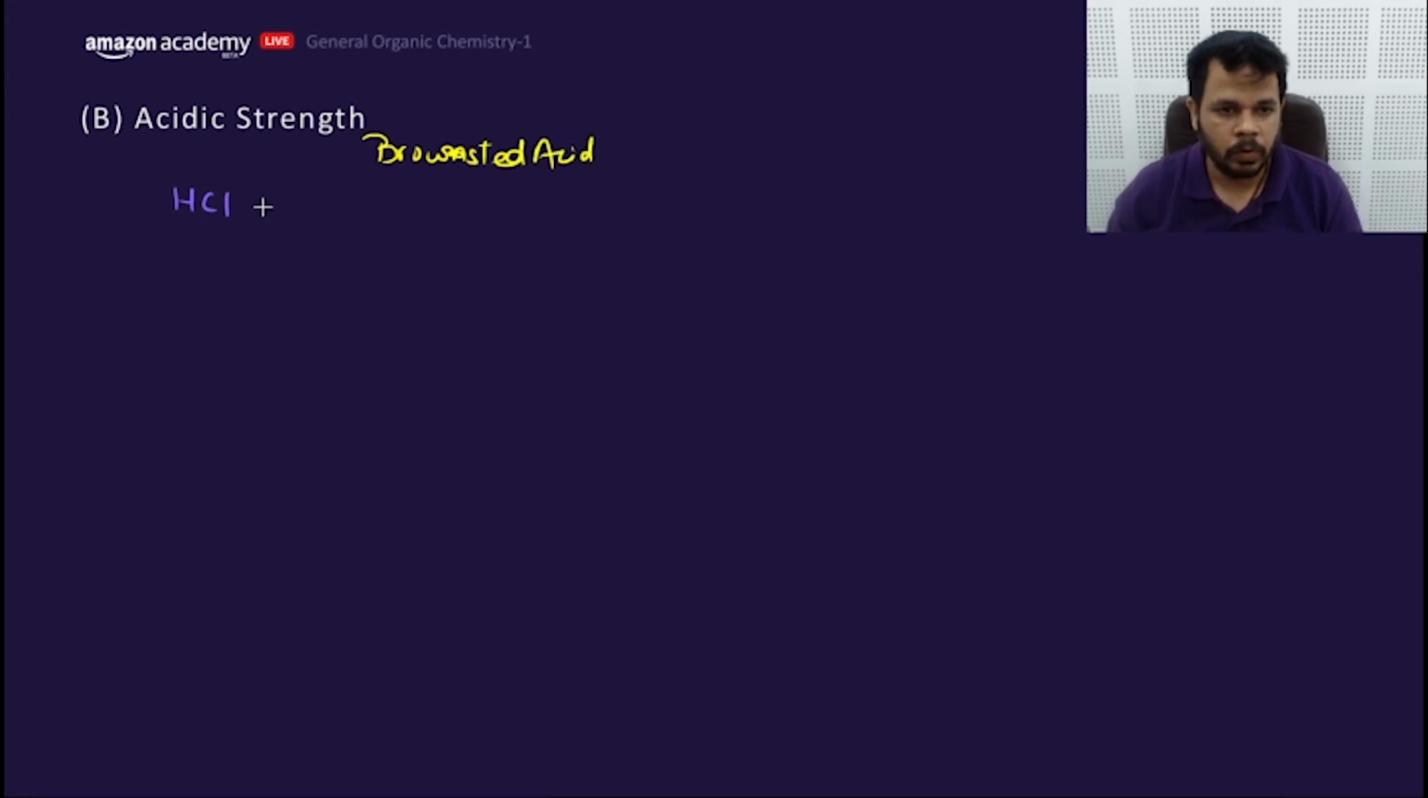That means proton donor H2O. It will convert into, this is acid, so it has to act as base. If it is acid, it is giving H plus to this. That means it will convert into what? H3O plus, and this HCl will convert into Cl minus.